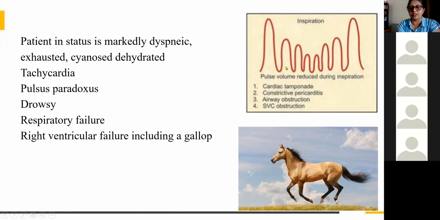So pulsus paradoxus means during inspiration, usually our BP falls to some extent, a maximum of 10 millimeters. But here during inspiration, it is reduced by more than 10. So this is called pulsus paradoxus. This can occur in all asthma. Then another thing, gallop rhythm. This is because of the right heart failure, right ventricular failure.